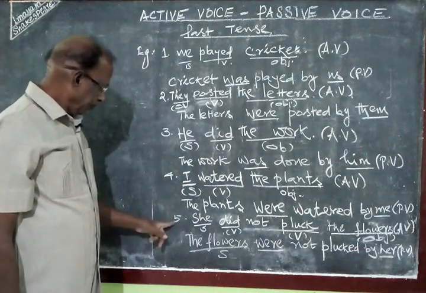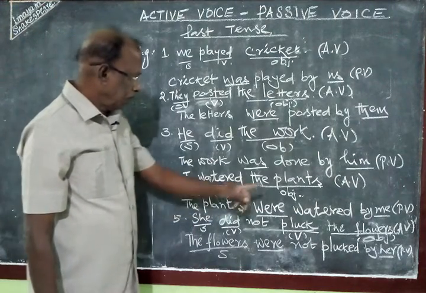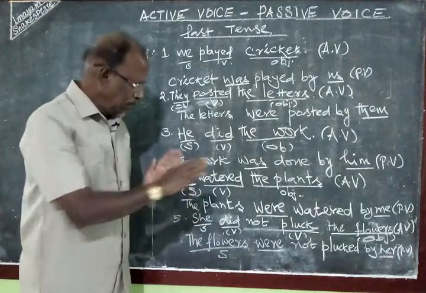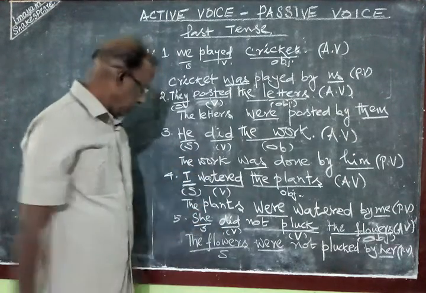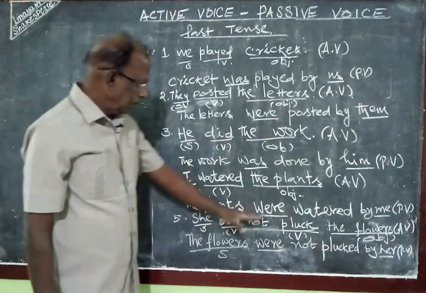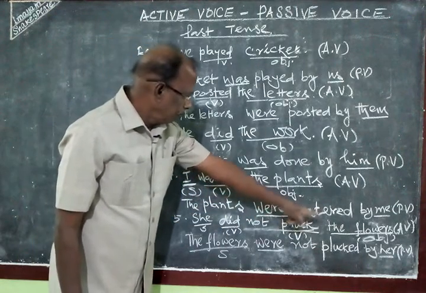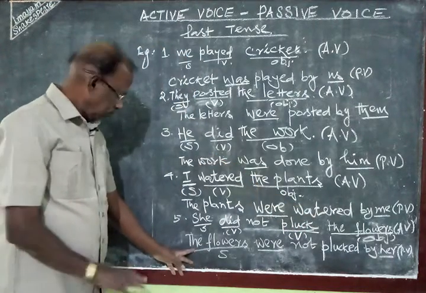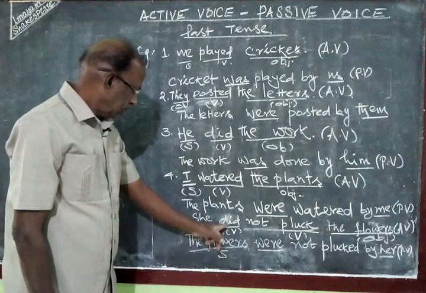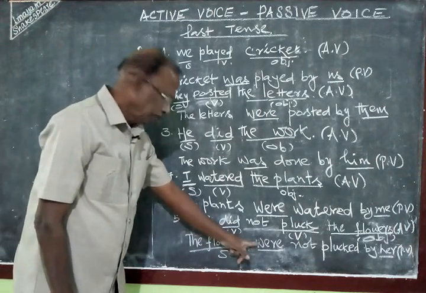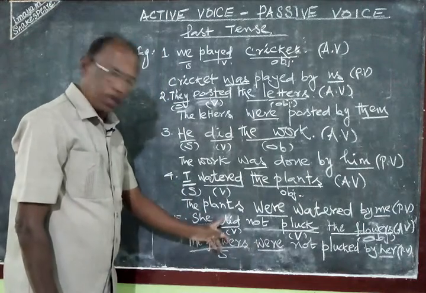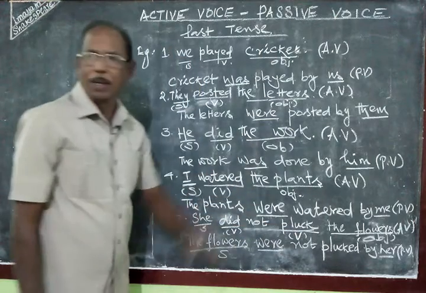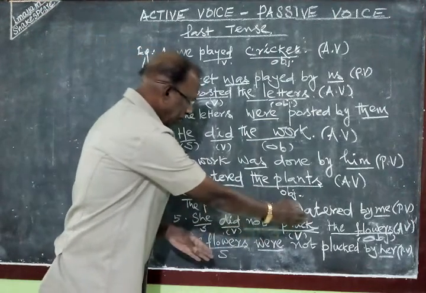The last one. She did not pluck the flowers. Sometimes not will also be used in active and passive voice. But simply we have to add not in the correct place. You need not worry much about it. She did not pluck the flowers. The flowers are the plural object. That plural object will become plural subject here. The flowers. Since did is past tense and flowers is plural, we use past plural were. The flowers were not plucked by her.